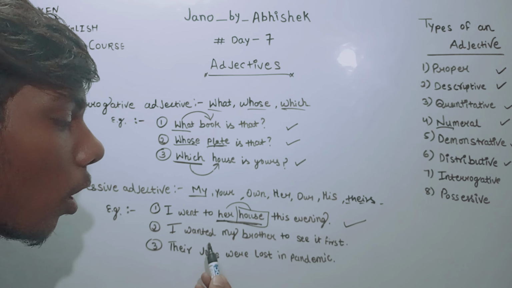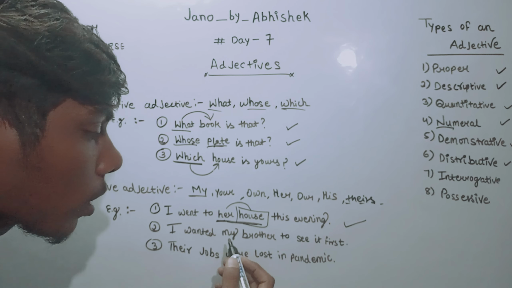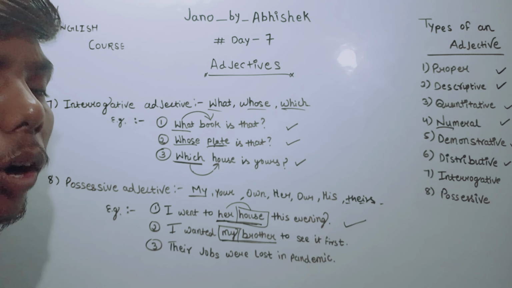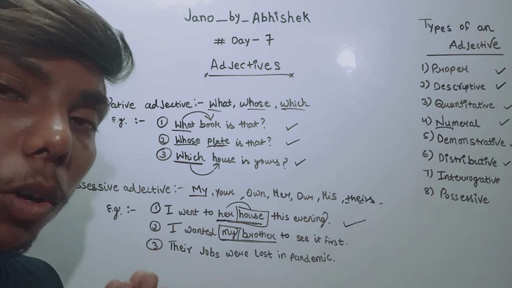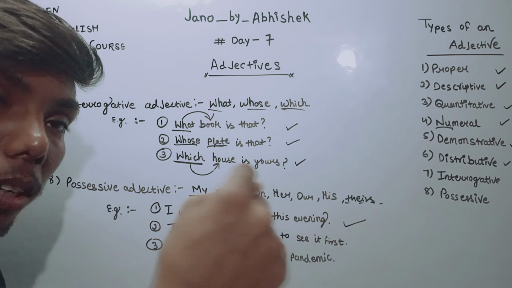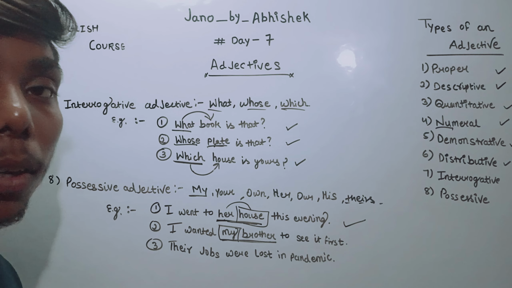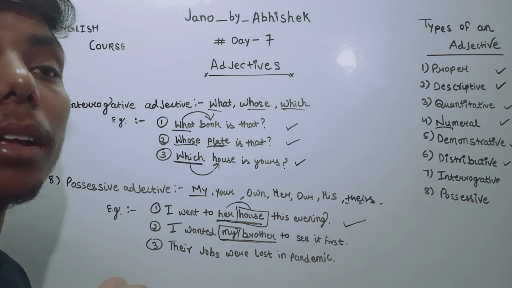Another, I wanted my brother to see it first. What do I want? I have made a surprise gift. So I want my brother to see it first. So here whose brother is that? My brother.